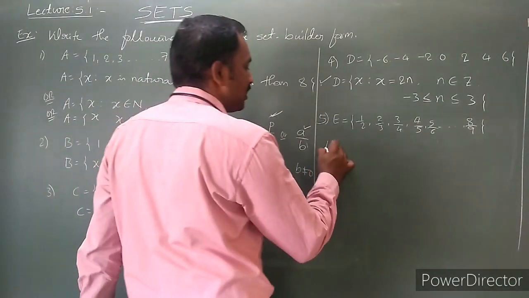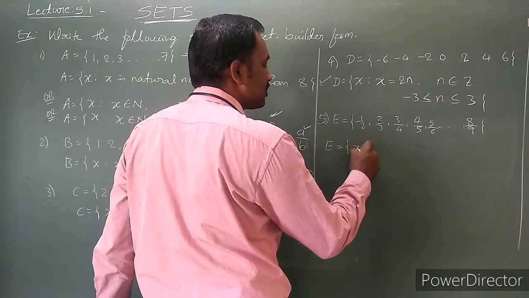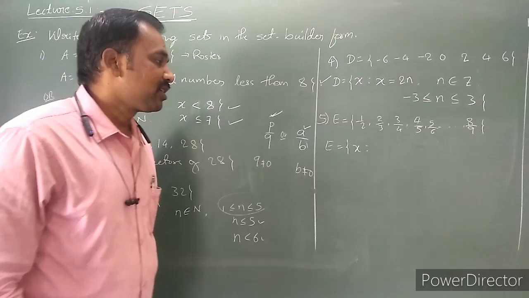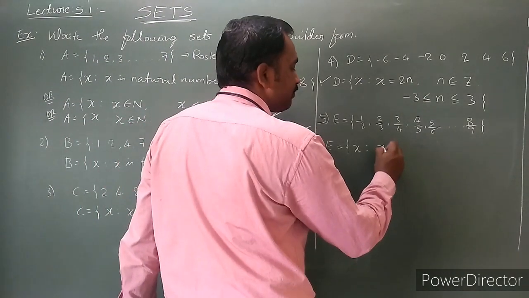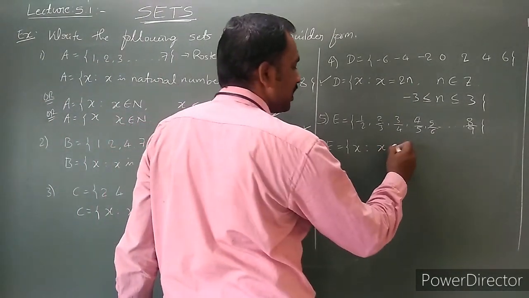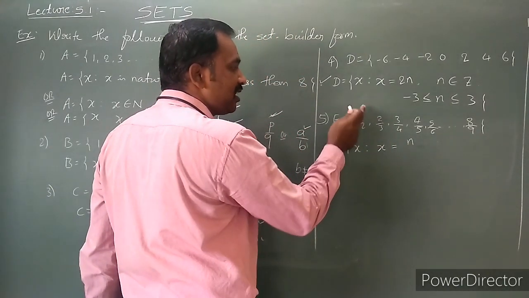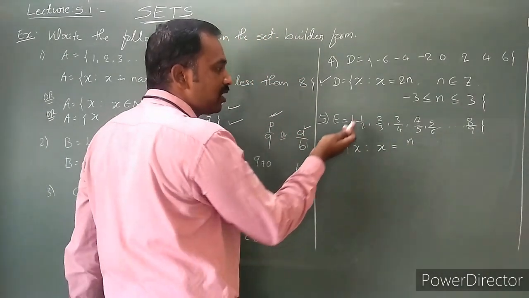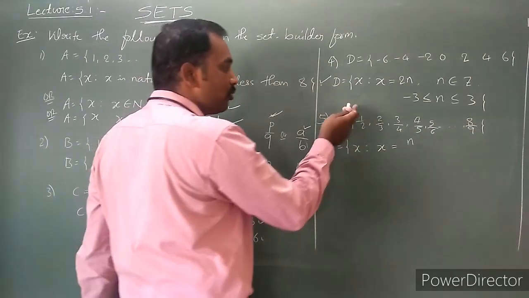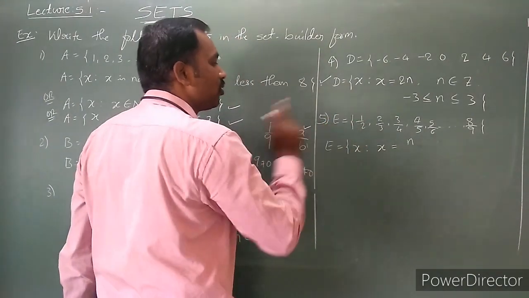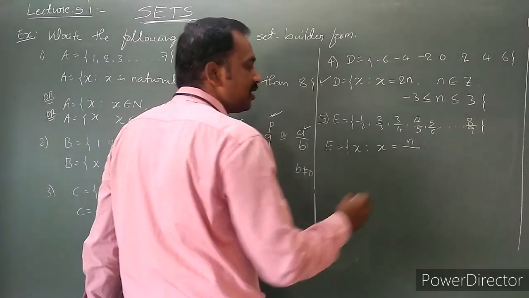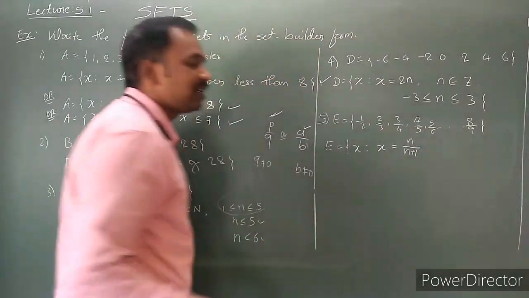Then we can write the set E in the set builder form: x such that x is equal to... So natural numbers are there, x is equal to n. Numerator and denominator, how are they related? The denominator value is 1 more than the numerator. If the numerator is n, the denominator will be 1 more than that one.